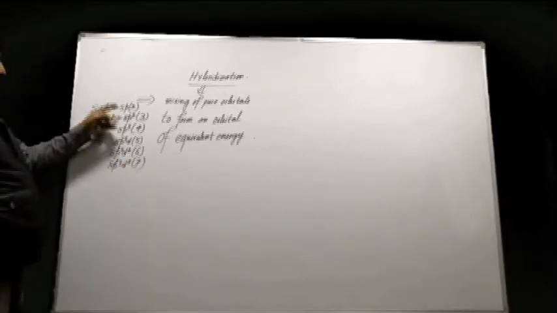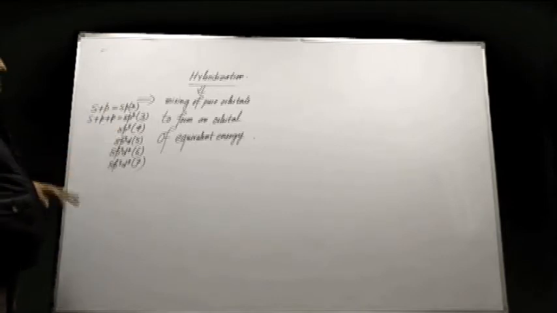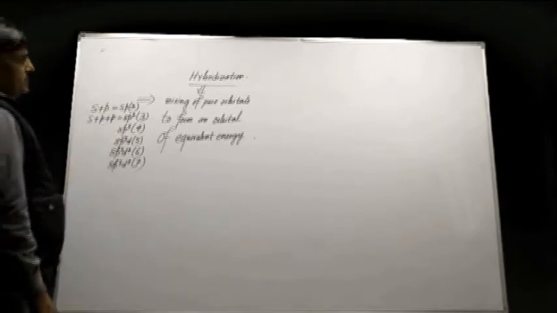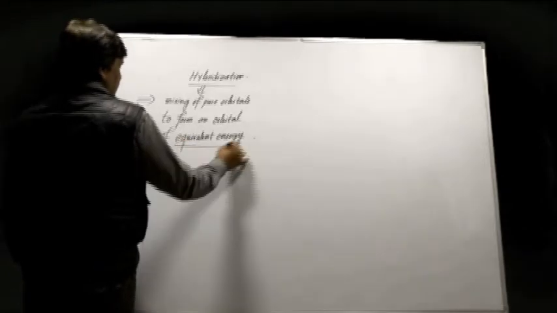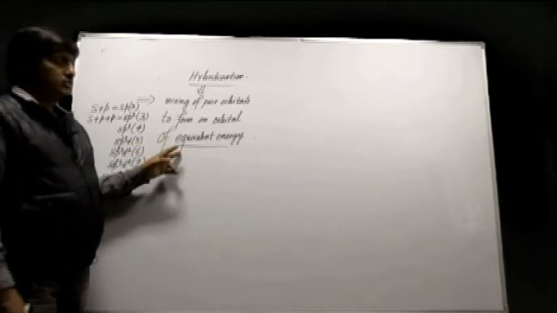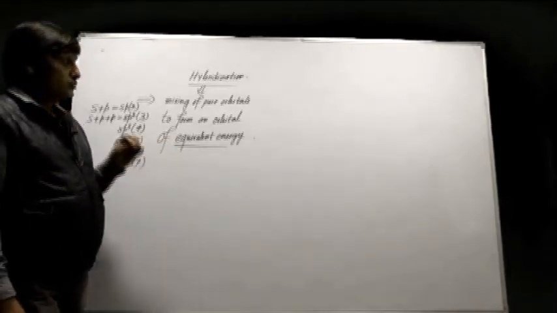S has maximum 1 orbital, P has maximum 3 orbitals, D may be 5 and F may be 7. But in spite of knowing this definition and all these things, the questions asked in entrance exams are not solved, because we have to know some special tips regarding hybridization.